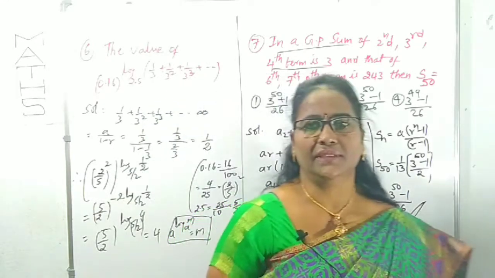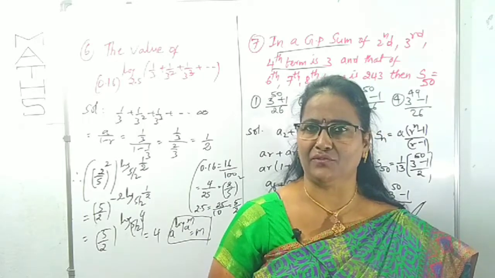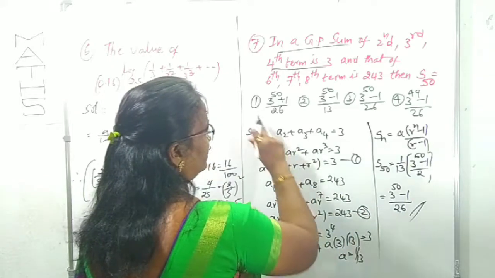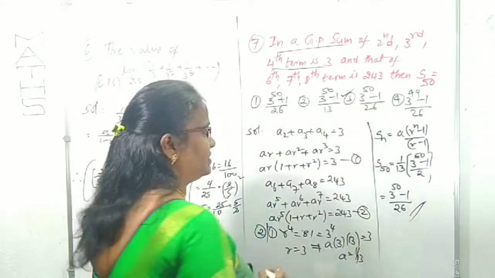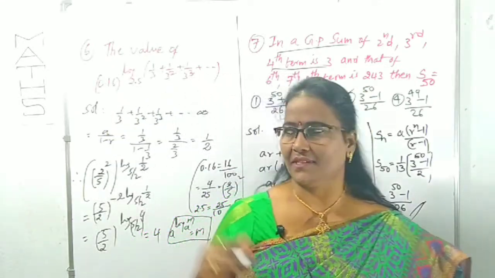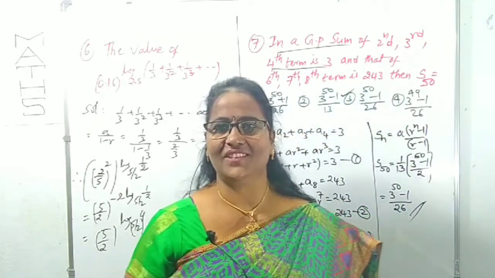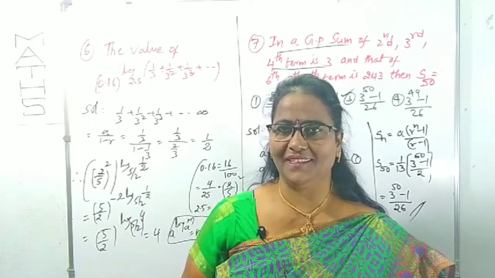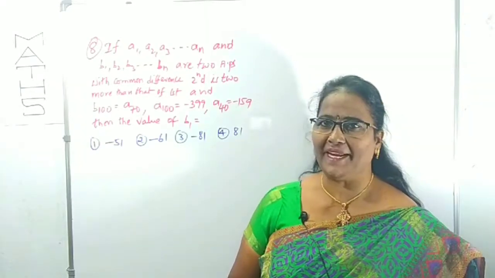Now this is 3 power 50 minus 1 by 13 into 2, which is 26. This is our S50 according to the given question, right? According to the options, which option is the correct one? It is clearly the third option, right? So these are very simple questions. You just have to concentrate. Both of them mostly depend on GP series. Clear?